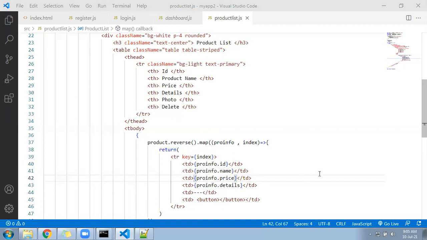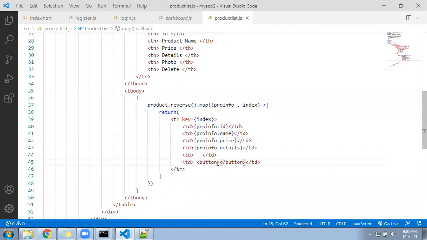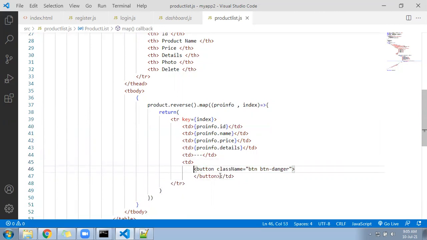Now this button, we can add a class name, btn-danger. But under this button, we are not going to display the text. We are displaying the icon, that basket icon, trash icon.